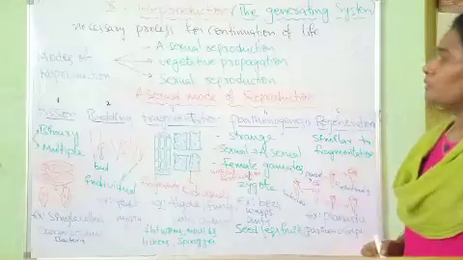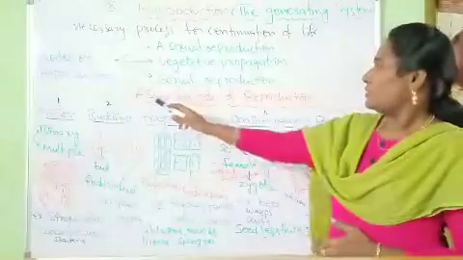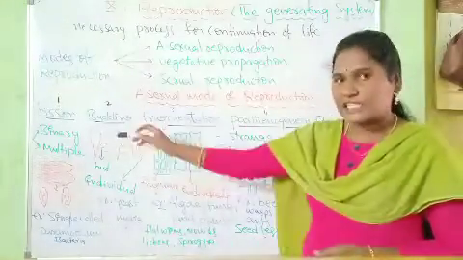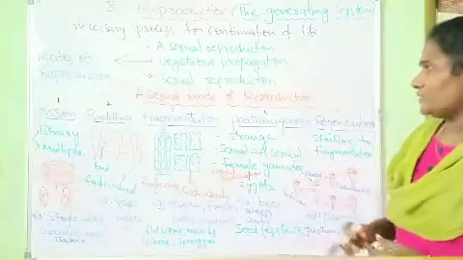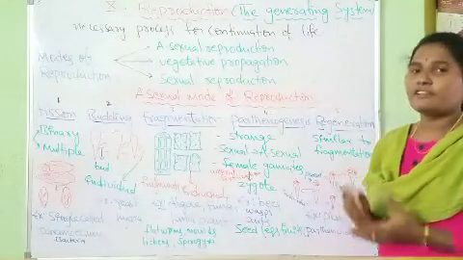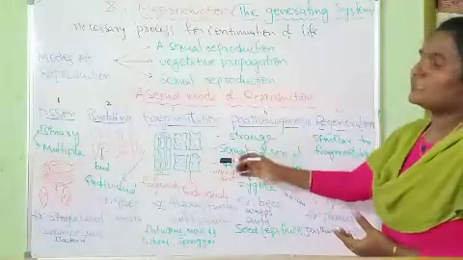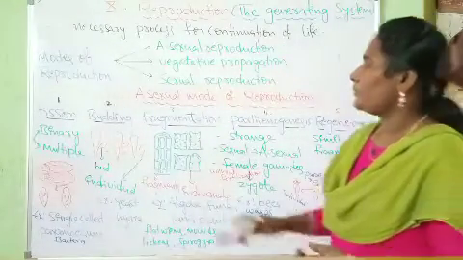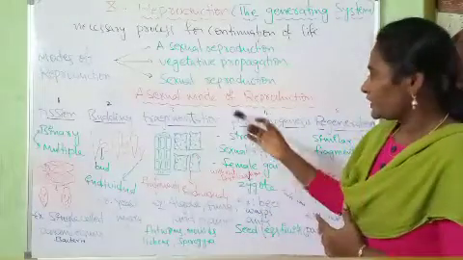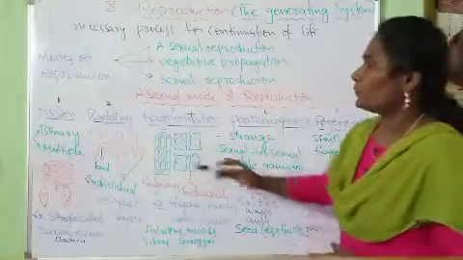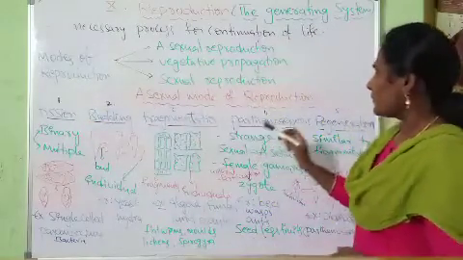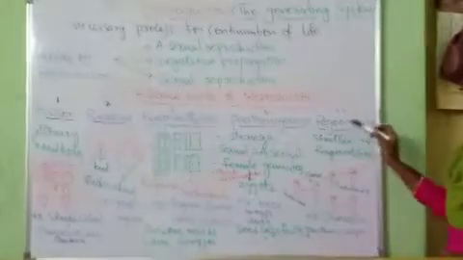So now, we will discuss the asexual mode of reproduction and the types of asexual mode of reproduction. Asexual mode of reproduction occurs in many ways, so here we will learn some of them. Asexual reproduction is divided into these types: fission, budding, fragmentation, parthenogenesis and regeneration.